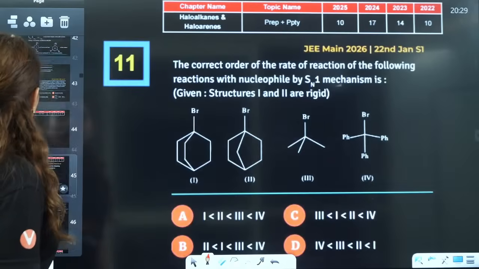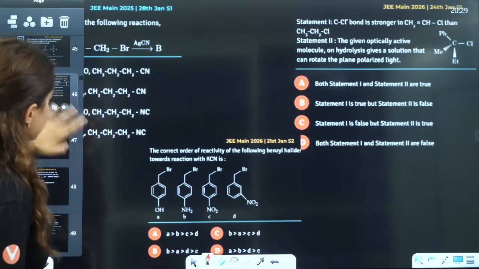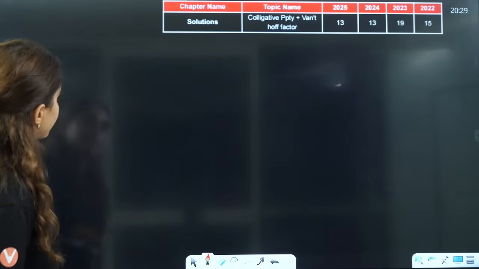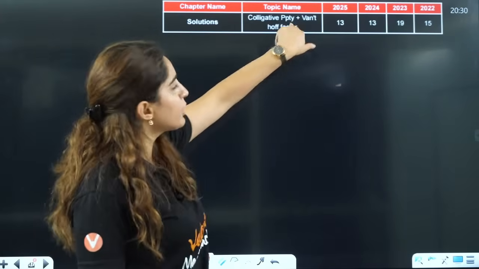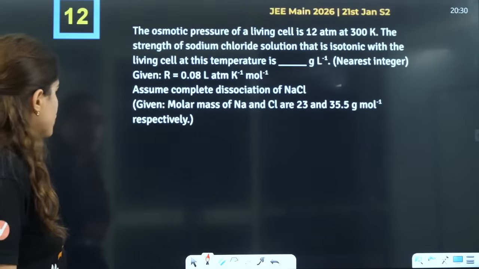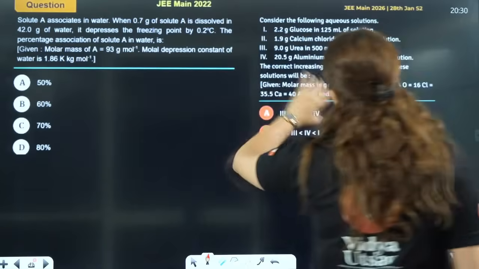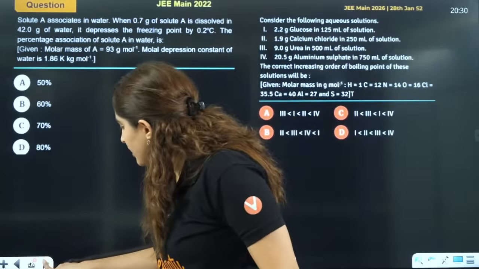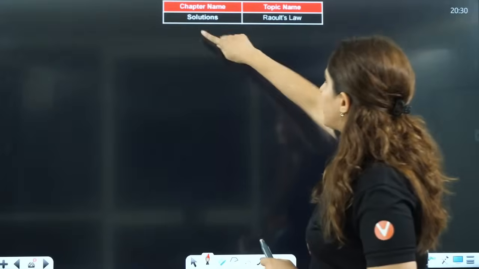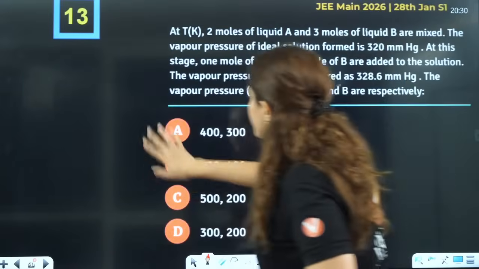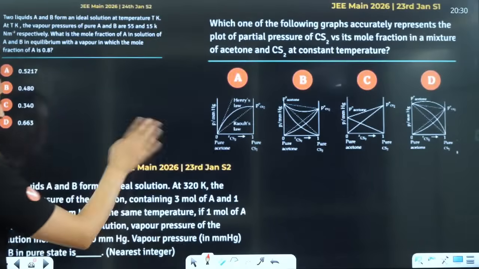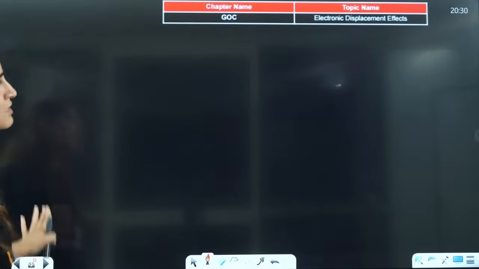Yes. Now next question is from haloalkanes. This also we have done. Colligative property, Van 't Hoff factor, as I told you, definitely you will see questions on colligative properties. These are all the questions, the screenshot is here. The PPT will be provided to you, don't worry about that, right? Then Raoult's law also, they ask you questions from there. Very simple kinds of questions will be asked from Raoult's law or Henry's law here.